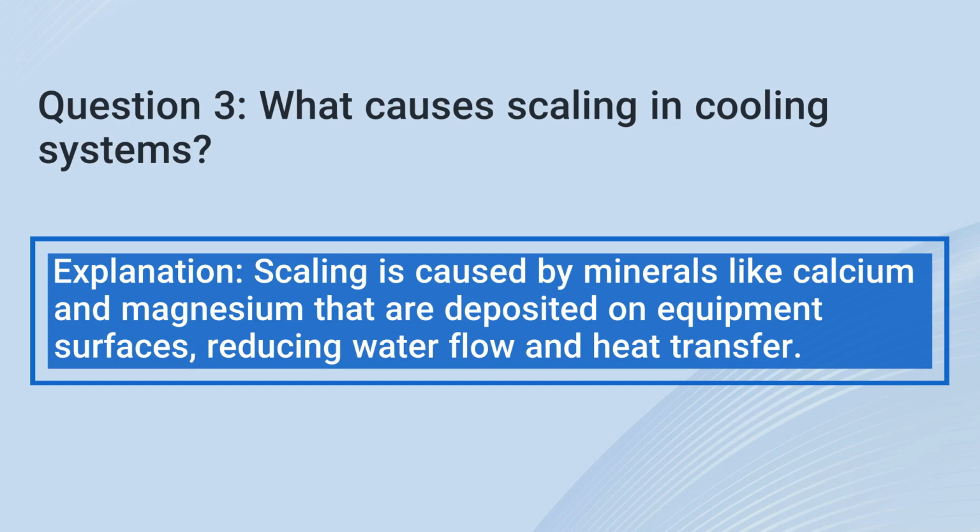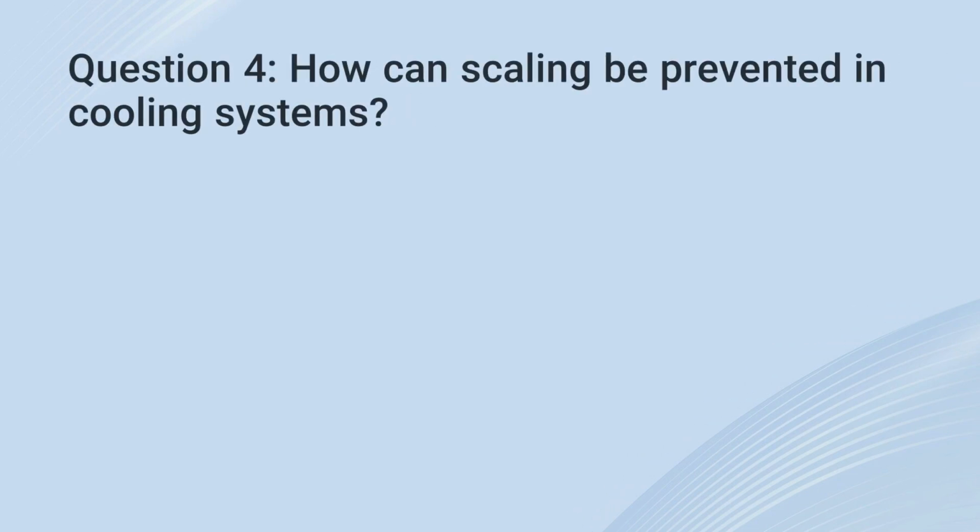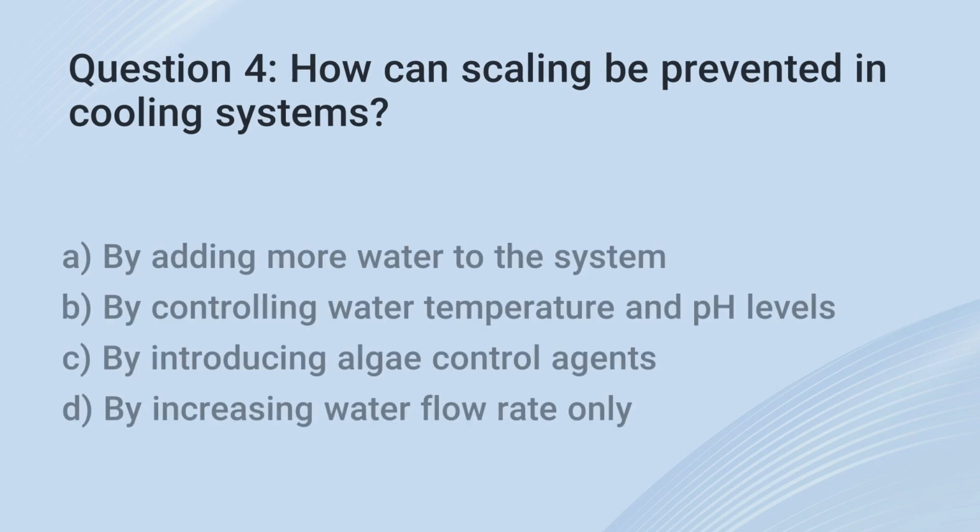heat transfer. 4. How can scaling be prevented in cooling systems? A. By adding more water to the system. B. By controlling water temperature and pH levels. C. By introducing algae control agents. D. By increasing water flow rate only.